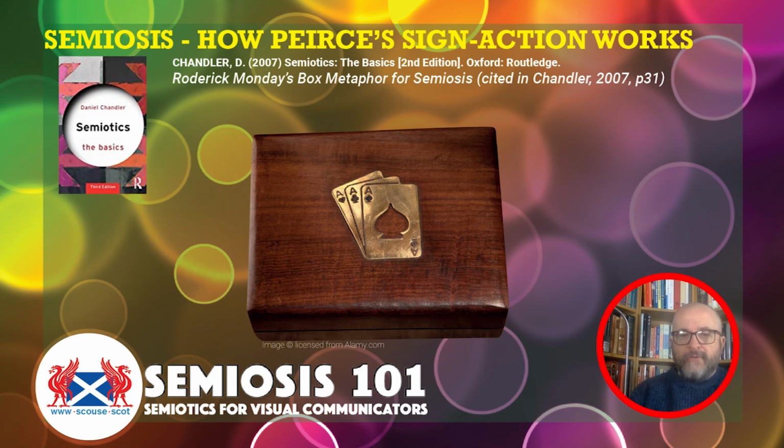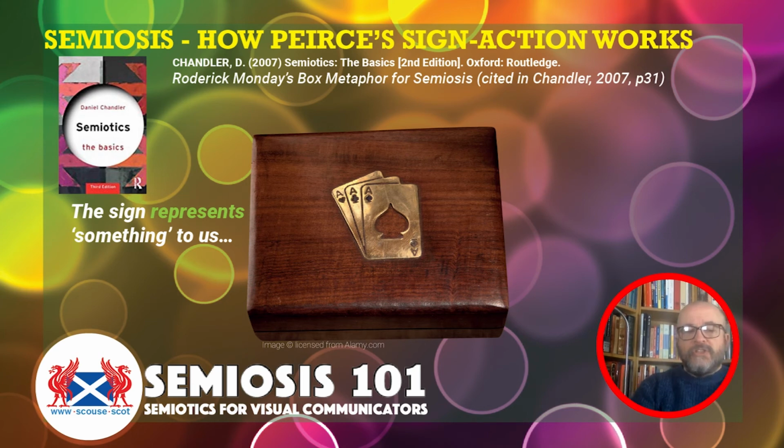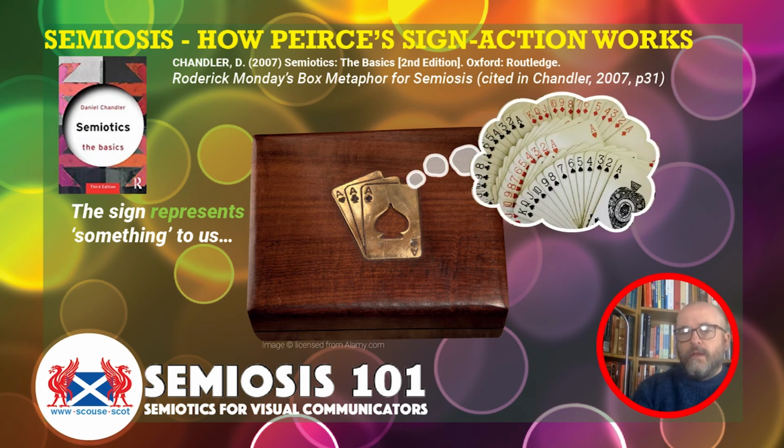So here we are, we have a box. And that's going to be our metaphor for how Peirce's semiotic theory, sign action, works. The sign itself represents something to us. So we see the box, it represents something to us. By looking at the box, the sign, we get to see something that we think it means.